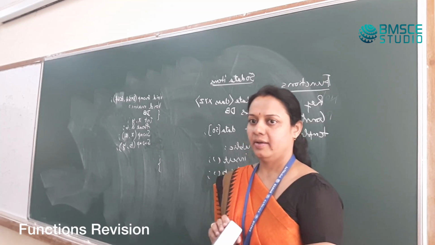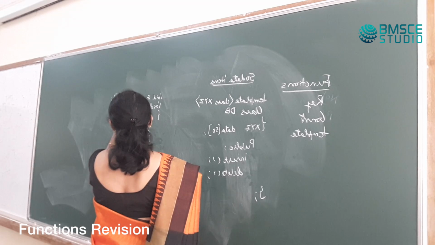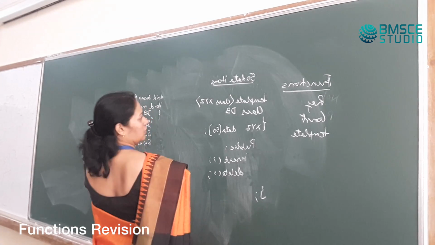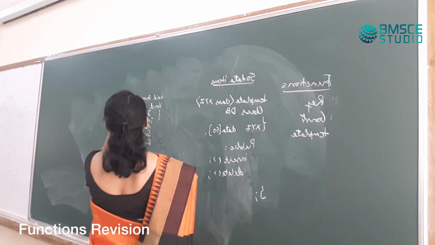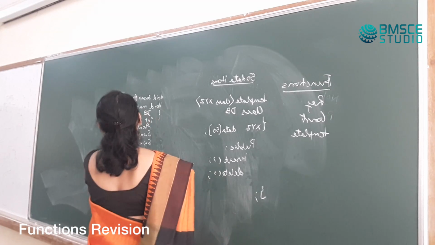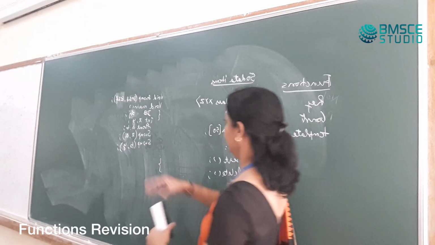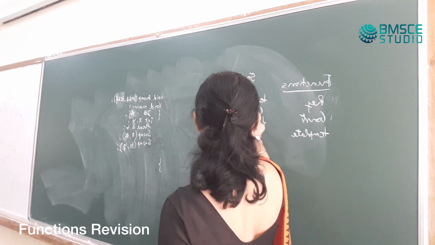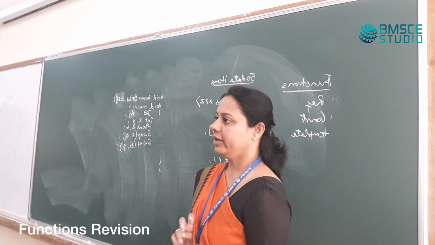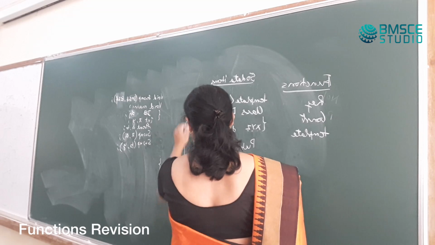Give it some name. Of type DB, I will say OBJ. DB is a class. Of type DB, we will create an object OBJ.